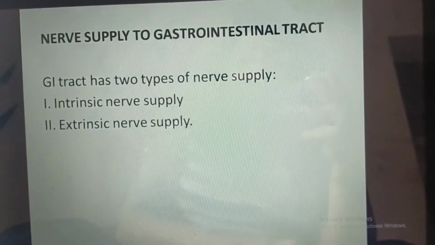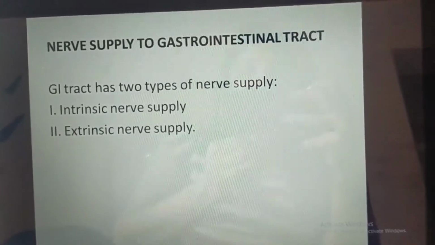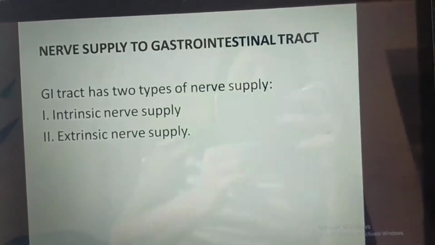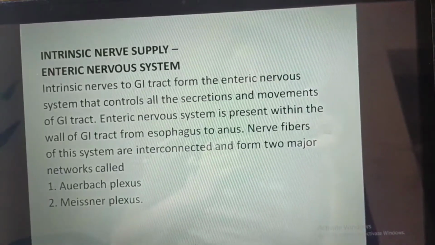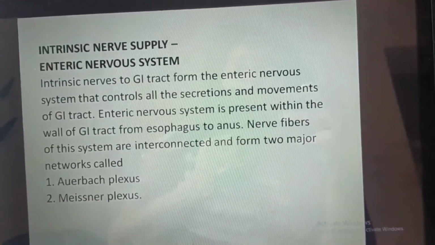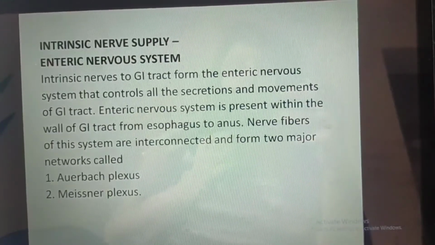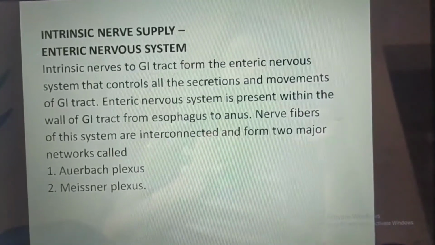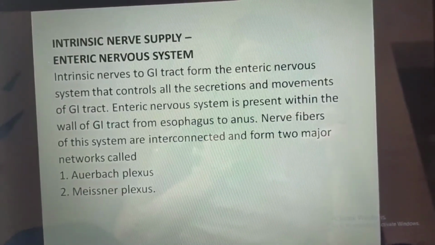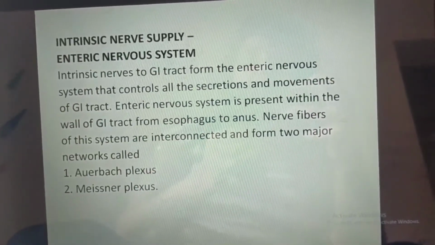Now we'll see the nerve supply to the gastrointestinal tract. The GI tract has two types of nerve supply. First is the intrinsic nerve supply and second is the extrinsic nerve supply. Intrinsic nerve supply, or enteric nervous system. Intrinsic nerves to the GI tract form the enteric nervous system that controls all the secretions and movements of the GI tract. The enteric nervous system is present within the wall of the GI tract from esophagus to anus. Nerve fibers of this system are interconnected and form two major networks called Auerbach's plexus and Meissner's plexus.